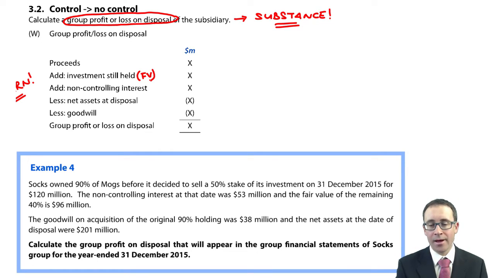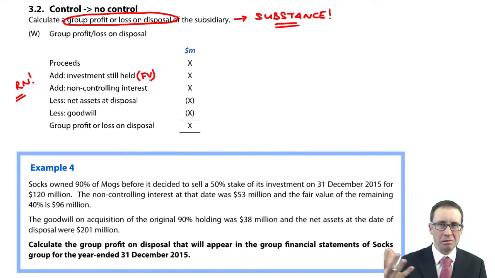And it just gets a little bit funky, doesn't it? Because we're working out a profit or loss on disposal, so it's more geared towards a statement of profit or loss question. But when you're throwing in a goodwill aspect, that's a bit SFP side, isn't it?